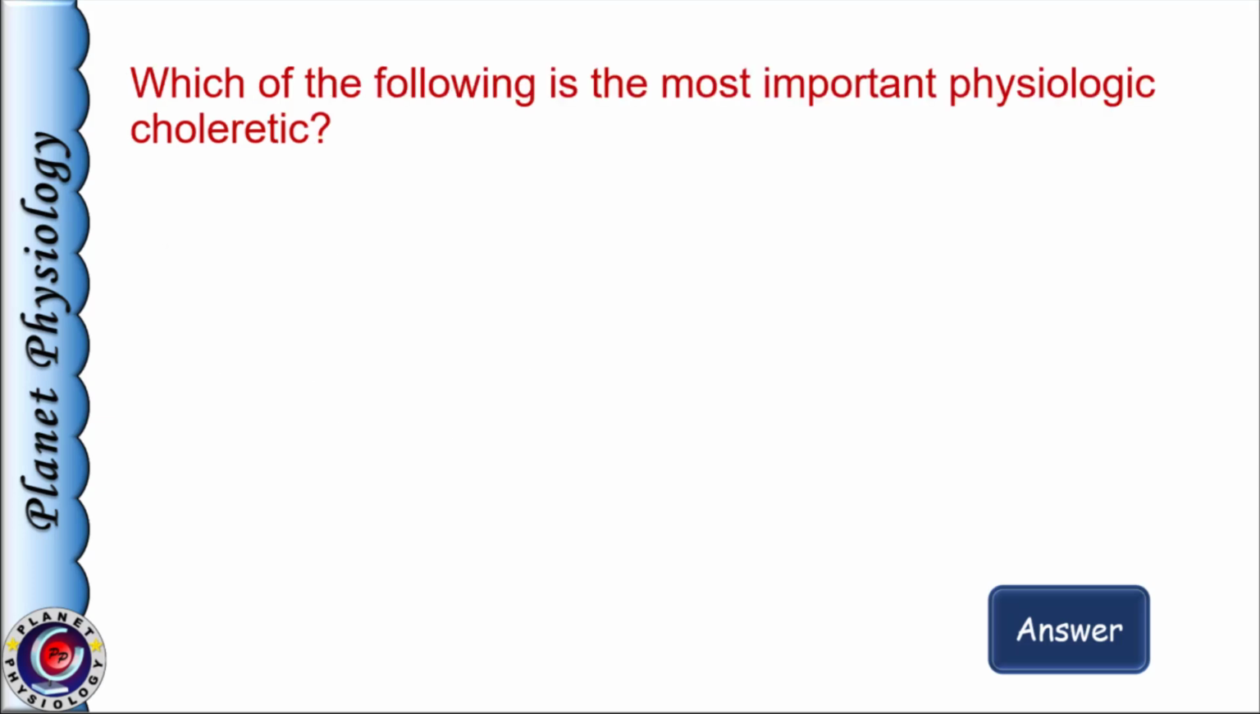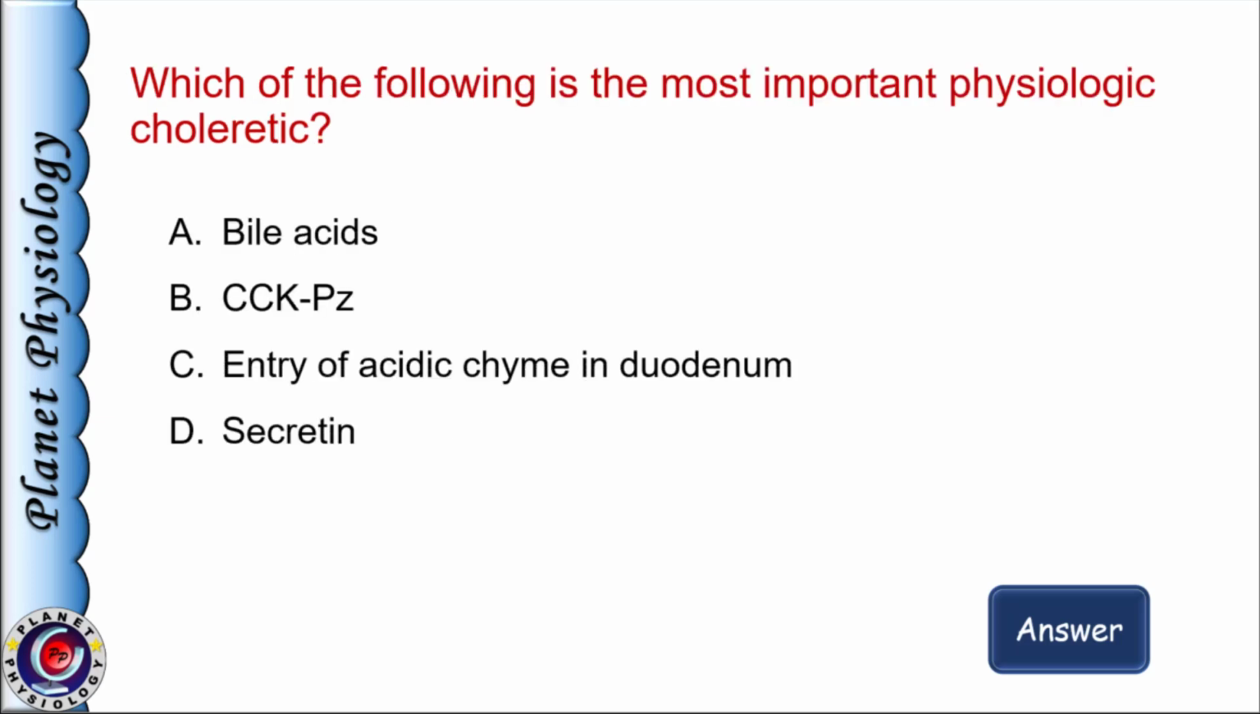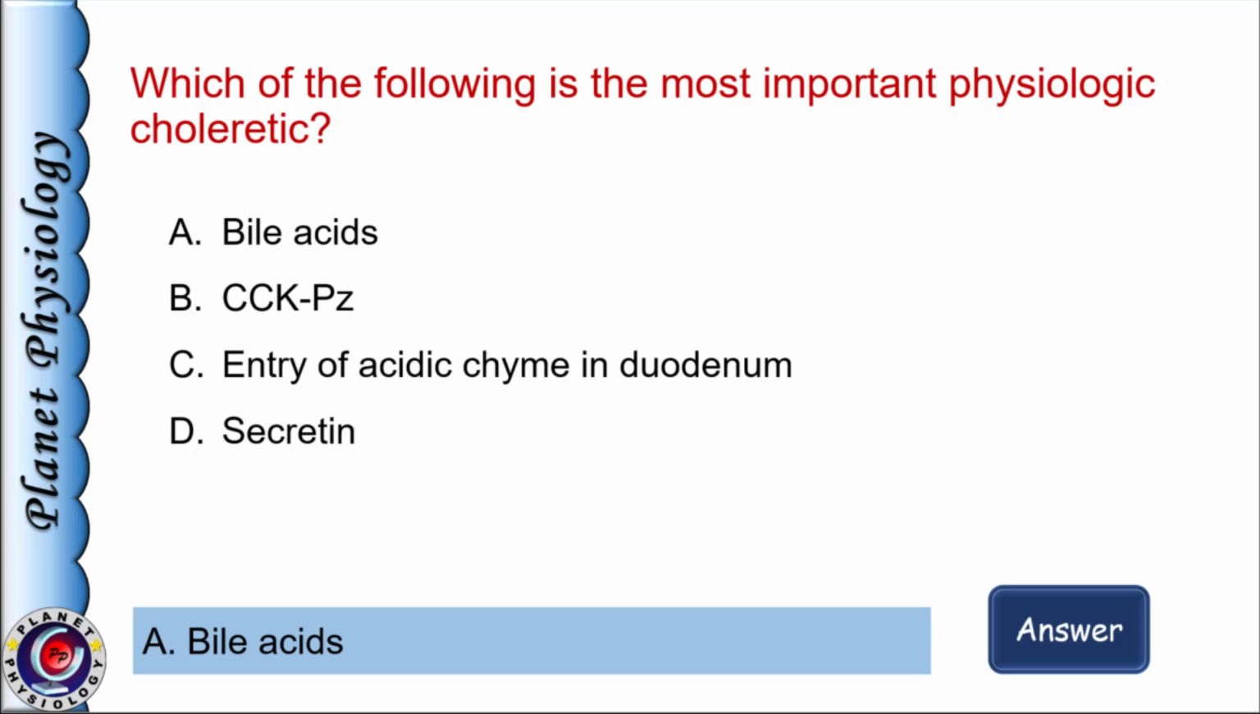Next question. Which of the following is the most important physiologic choleretic? A. Bile acids, B. CCK-PZ, C. Entry of acidic chyme in duodenum, and D. Secretin. Actually, bile acids, secretin, vagal stimulation, all are the important choleretics. But the most important physiological choleretic is bile acids, and hence the answer is option A, bile acids. In this context, remember the term cholagogue as well. Cholagogues are the substances which cause contraction of the gallbladder, and the most important cholagogue is CCK-PZ.